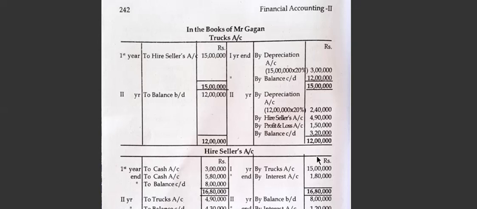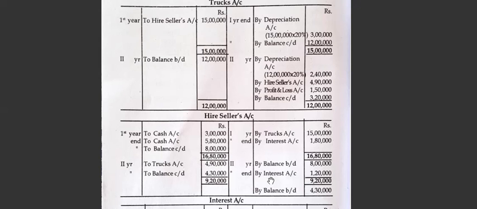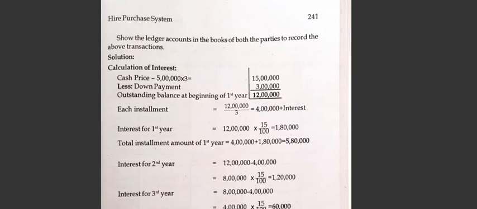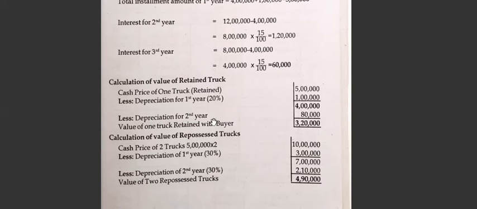Interest we have to pass because installment he will not pay, but depreciation we have to pass. Okay, so interest entry as usual we will pass. By interest account 1,20,000. Okay, then what is the value of the truck taken? Okay, see here we have calculated here 4,90,000 you will get here. Yeah, cost of the repossessed truck. So what is the value of the repossessed truck?